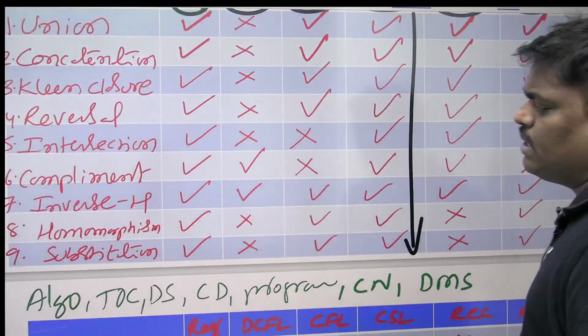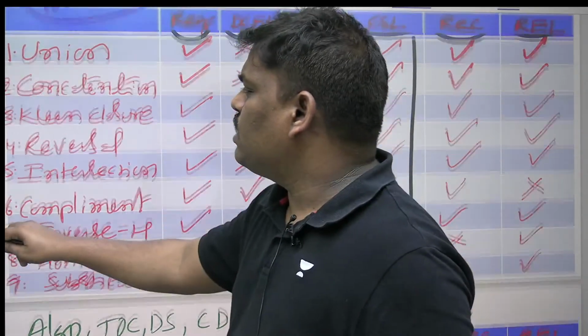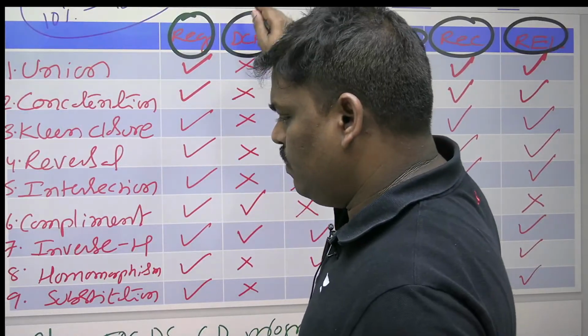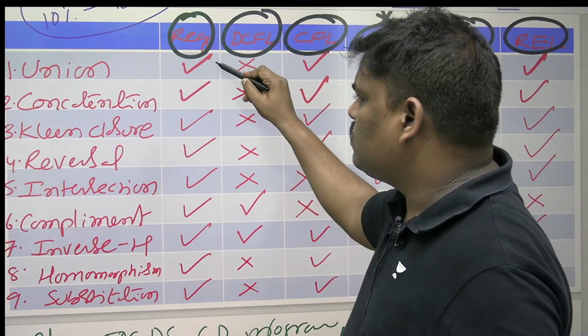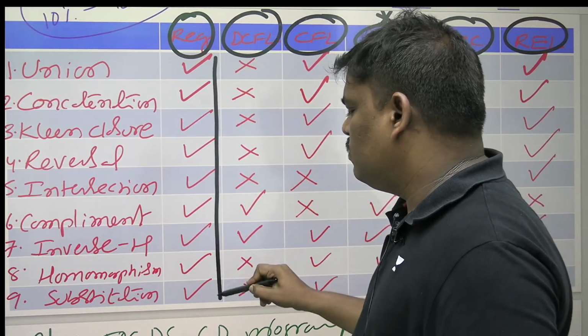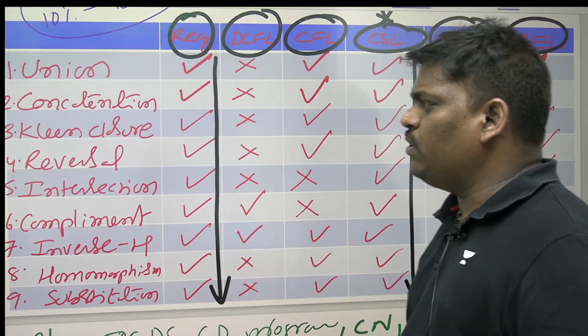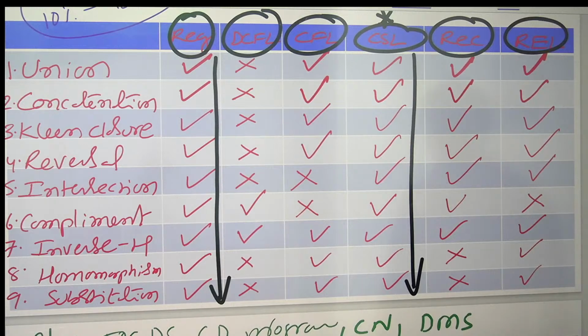Listen everyone. In the first column, Regular, if you observe, everything is closed. In CSL also, if you observe, everything is closed.